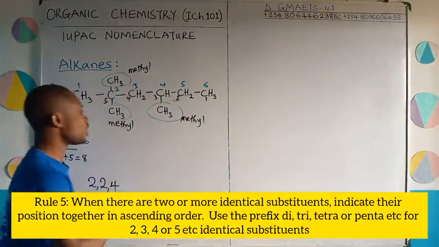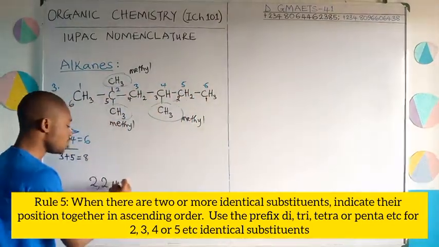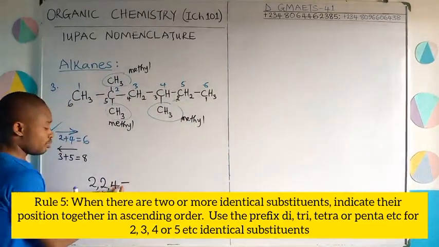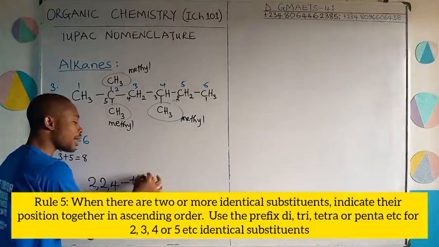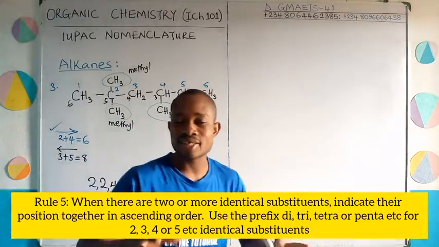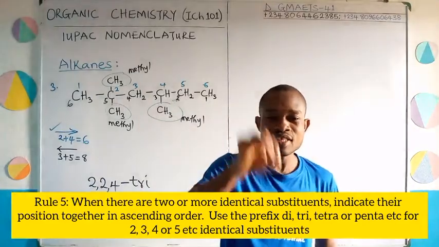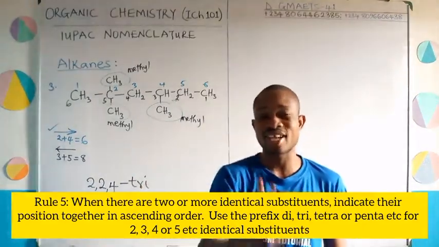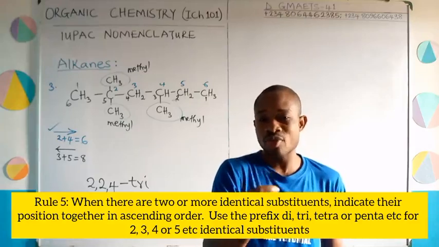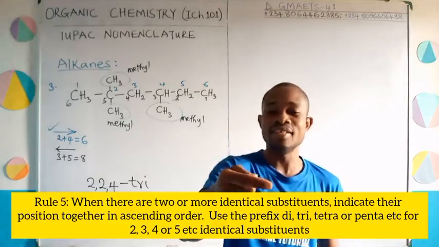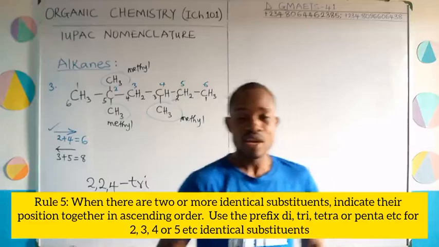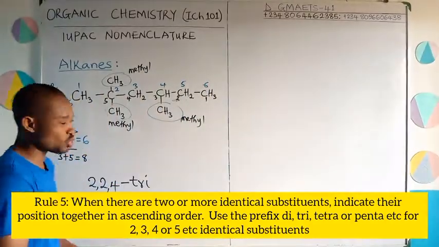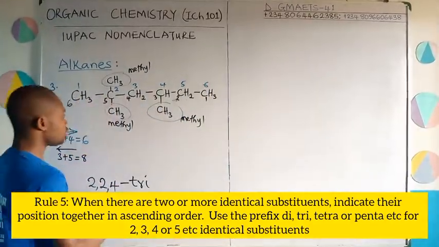How many of the methyls do we have? 3. Now these 3, you are going to put a hyphen between number and letters. I am going to use tri. That tri is the Latin prefix for 3. Since we have the same attachment and there are 3 of them, we are going to write it as trimethyl. That tells anyone who comes here that there are 3 methyls in this structure as substituent or attachment, as we may choose to refer to it.